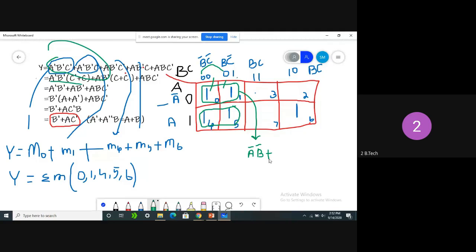Come to the second combination. What is the value of A? See here, 1. Again, I am combining in the K-map. The first two cells we got this, I am writing it in red color on the map. By combining the two terms, what we got is A bar B bar, and C plus C bar got nullified.